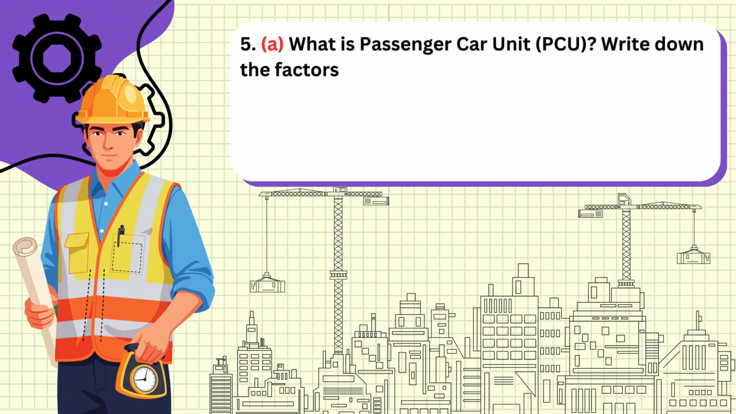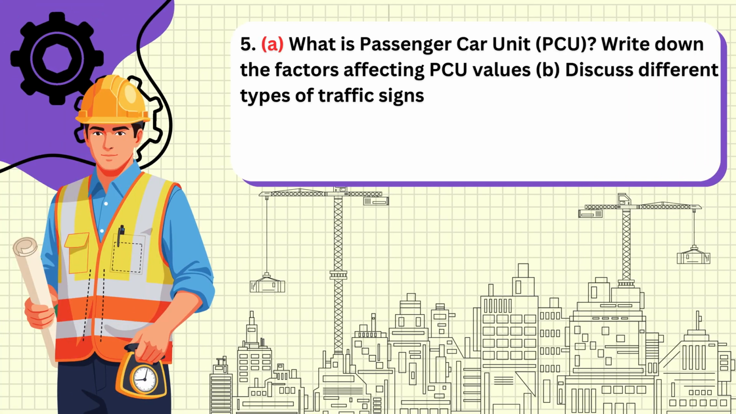Part A. What is passenger car unit, PCU? Write down the factors affecting PCU values. Part B. Discuss different types of traffic signs.